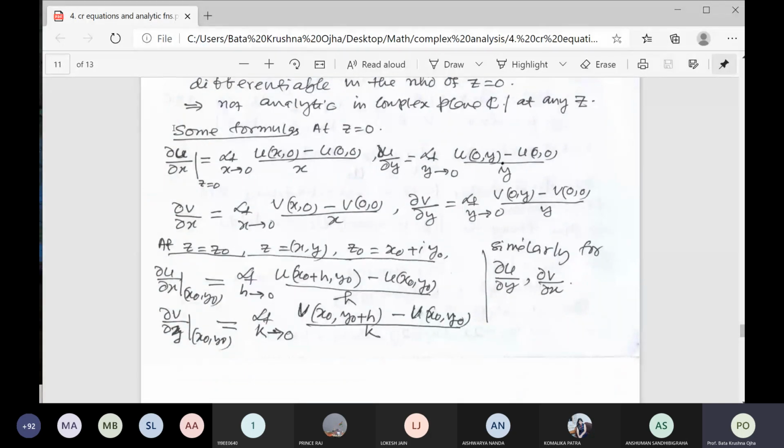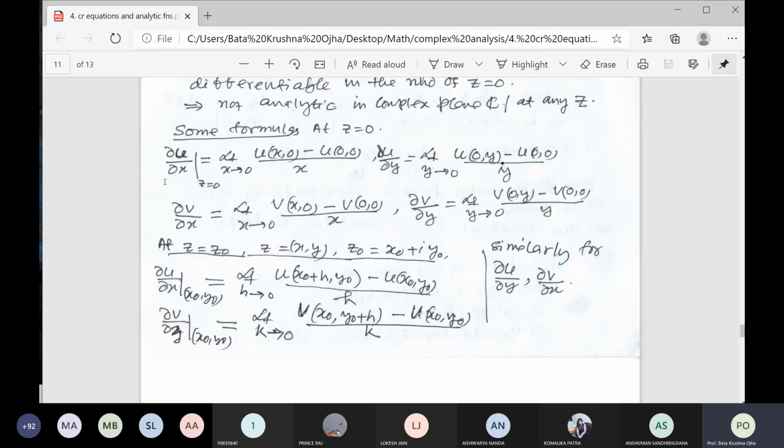So if the function f(z) is given, you can directly find u_x, u_y, v_x, v_y by taking the partial derivative. But there are some functions in which it is difficult to find the partial derivative directly. So you have to use some formula at z0, or z equal to z0. You can take it. I am taking z0 here.